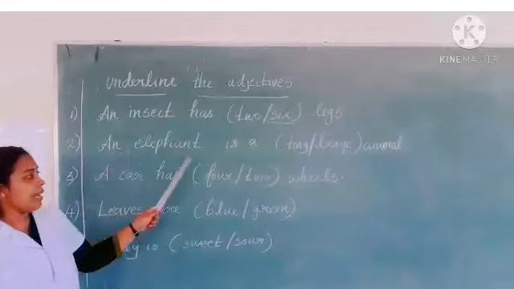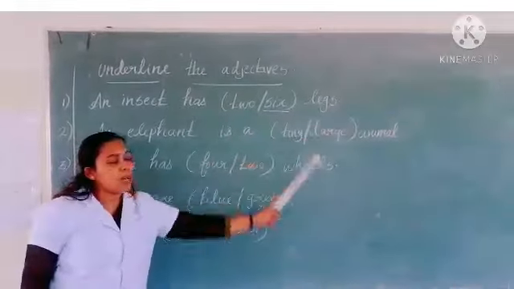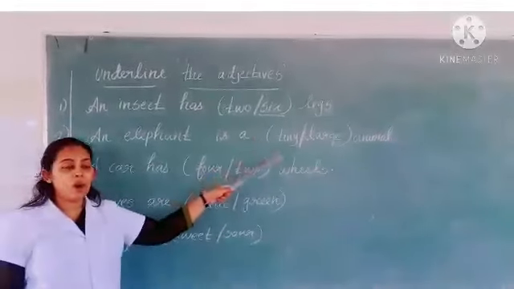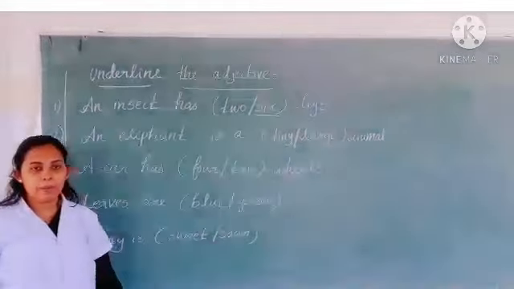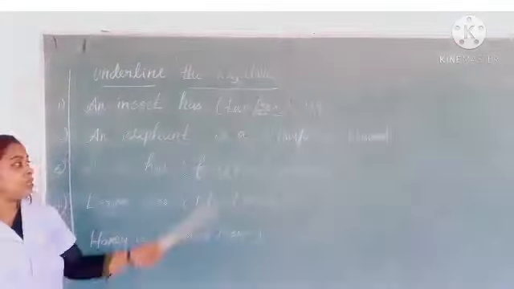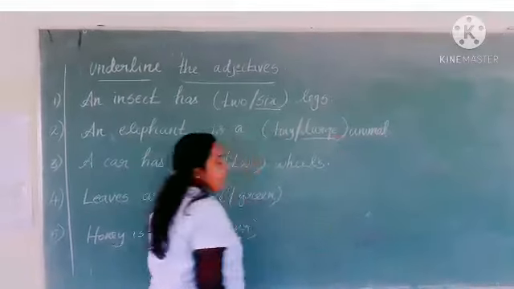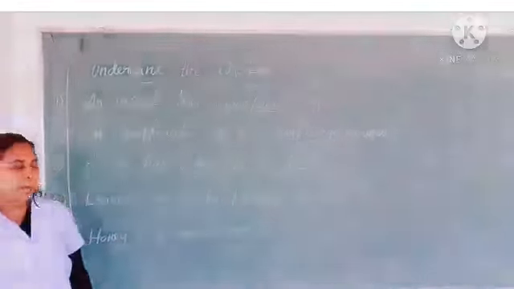Second one, an elephant is a tiny or large animal. So which is adjective? Tiny or large? Yes, large. It shows the size of the animal.